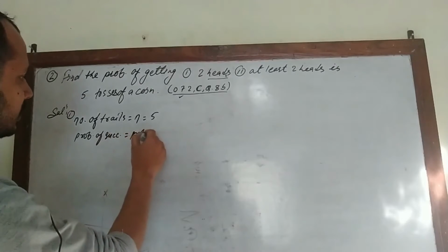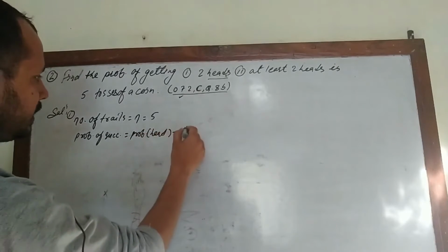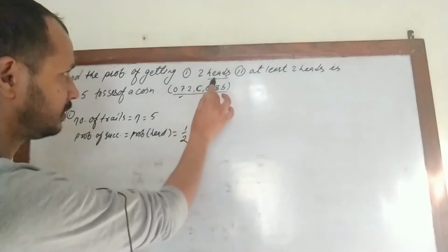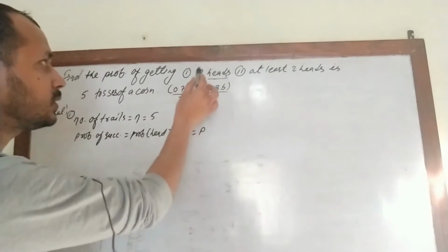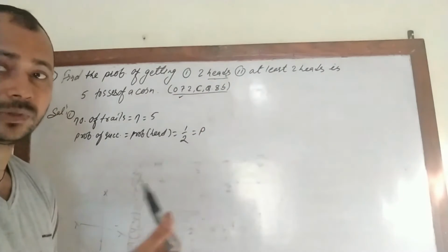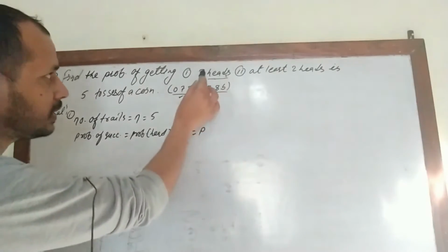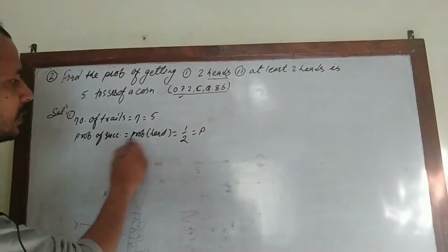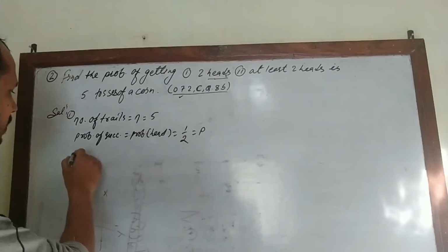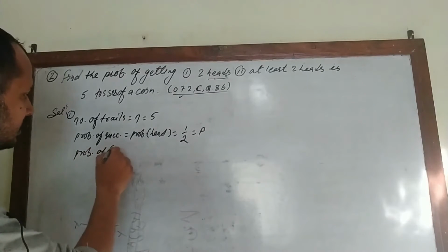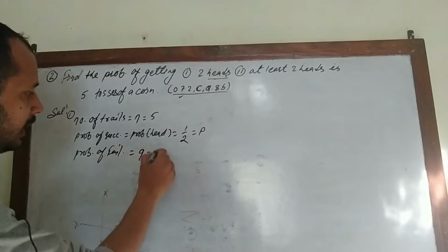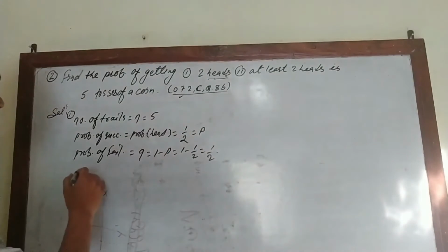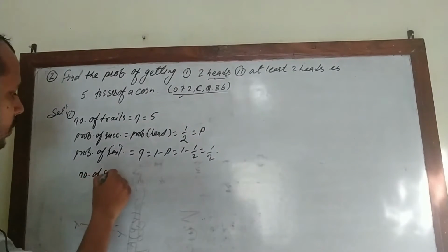So the probability of a successful outcome is the probability of getting head, that is 1 by 2, and this is P. 2 heads means head 2 times, we need to understand it this way. So these 2 heads represent 2 times successful outcome we need. So the probability of the failure outcome will be Q, and that is 1 minus P equal to 1 minus 1 by 2 is equal to 1 by 2.